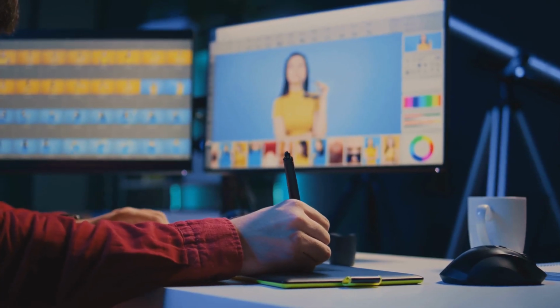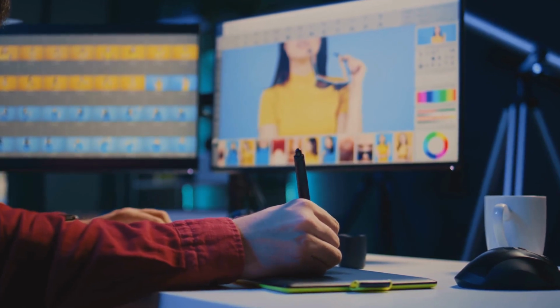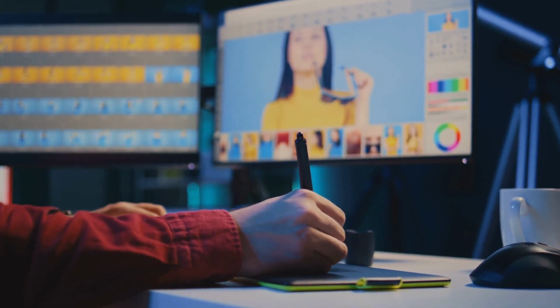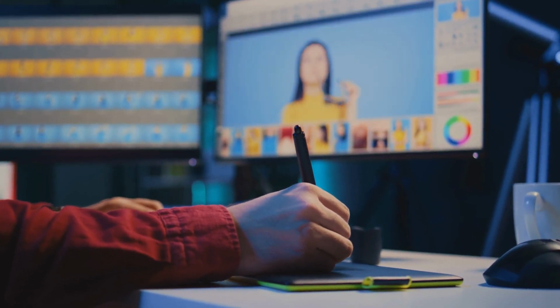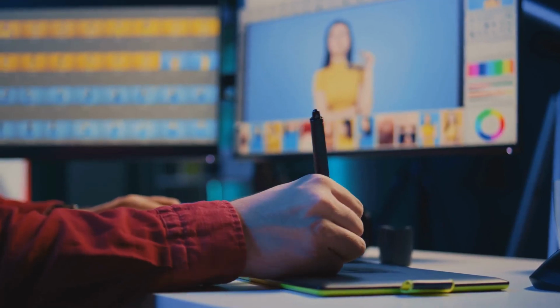So go ahead, dive in, and start creating your own visual masterpieces. The world is waiting to see what you can create, and with ChatGPT Canvas, the possibilities are limitless.